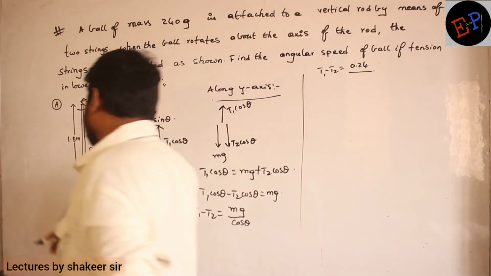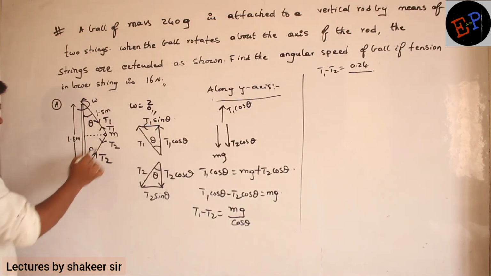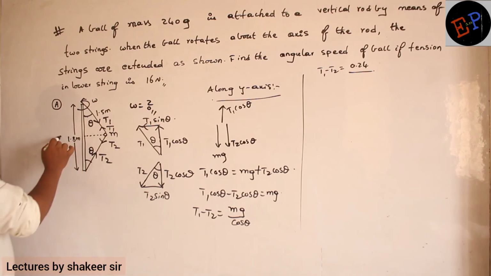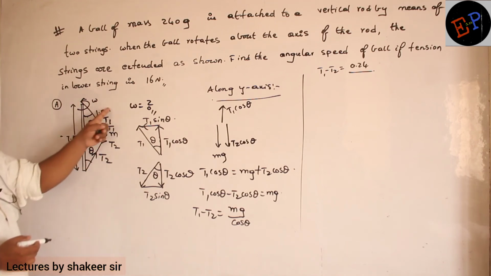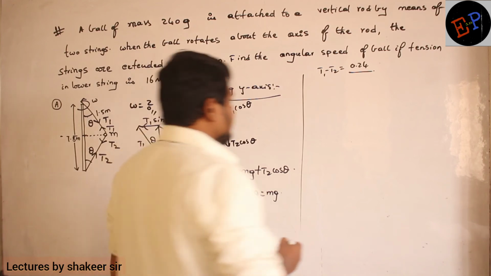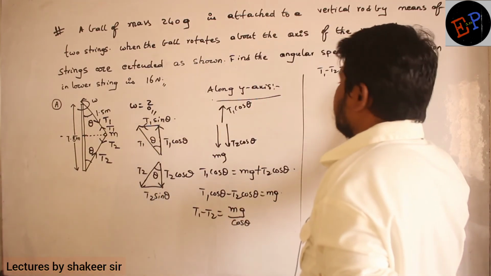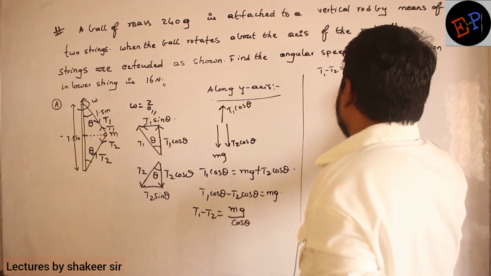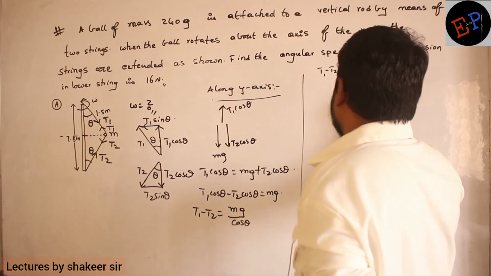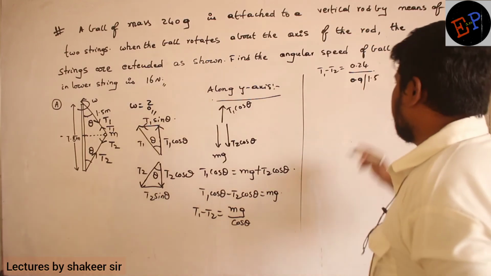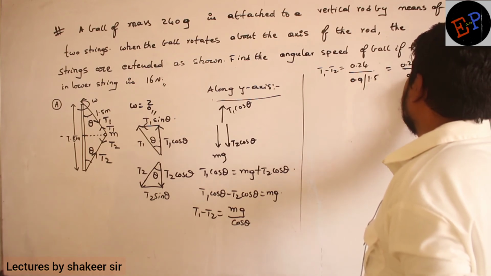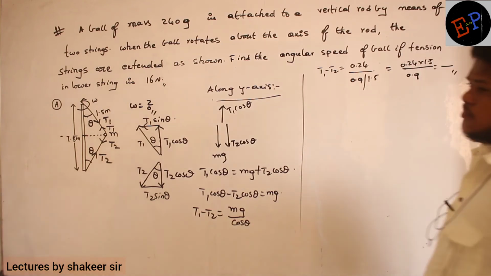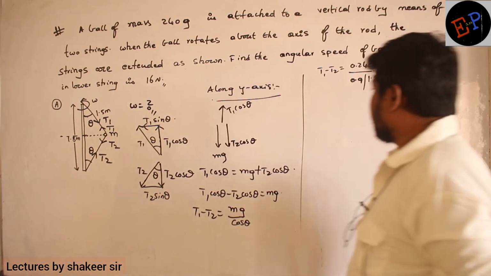Cos theta, how can I calculate? Cos theta is nothing but adjacent divided by hypotenuse, no? So adjacent, what is the half of the length of this rod? 1.8 by 2 is 0.9. And what is the hypotenuse? Hypotenuse is nothing but 1.5 meters. So therefore adjacent side is 0.9 divided by the hypotenuse, 1.5. Clear now? So therefore 0.24 into 1.5 divided by 0.9. So this is my T1 minus T2 value. One value I have calculated.